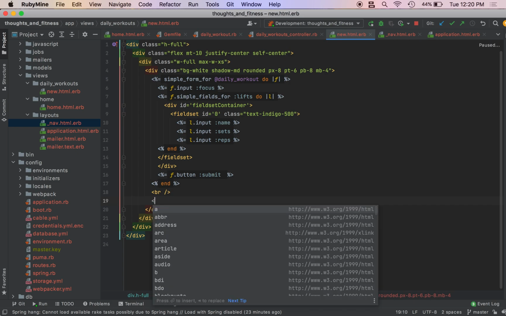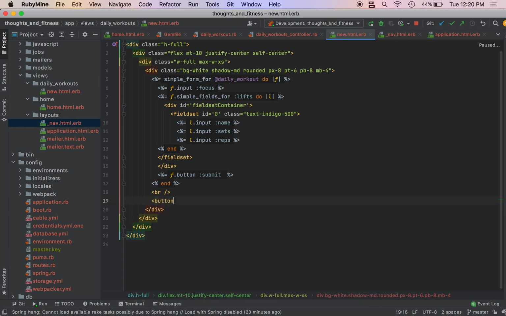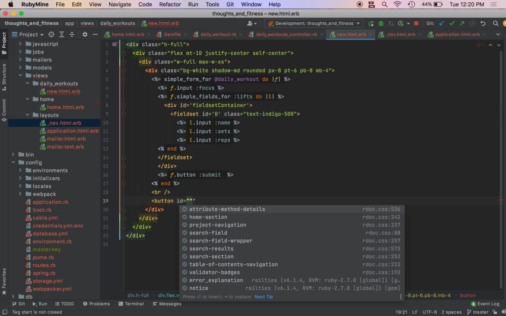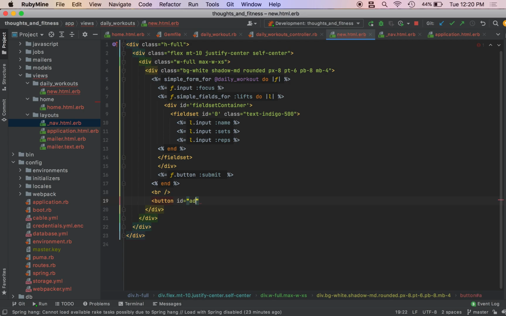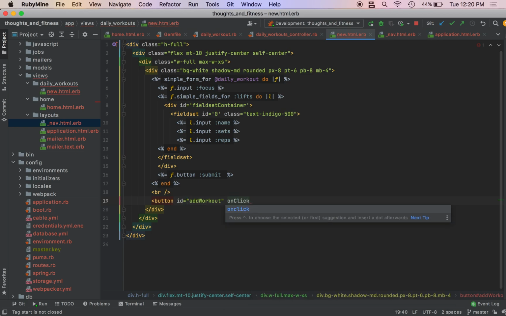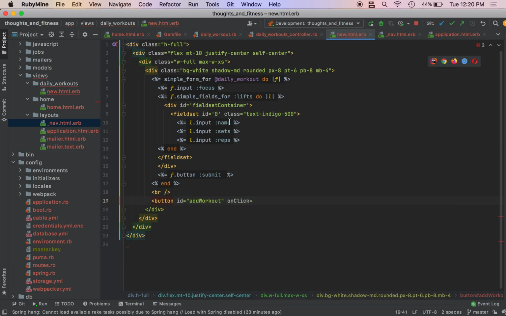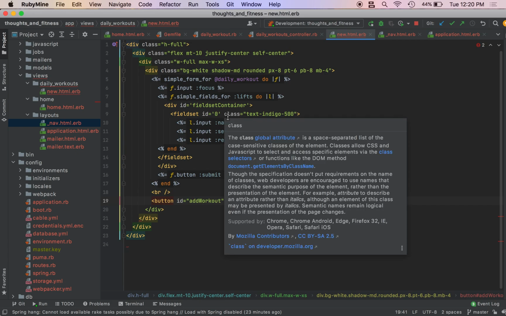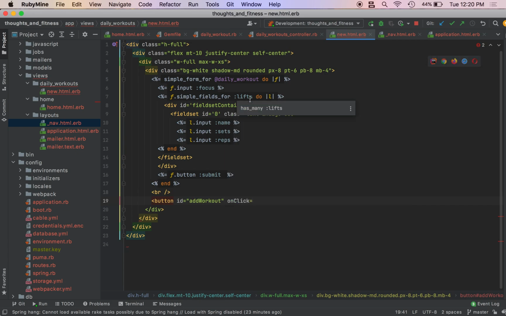And we're going to do a button. We're going to give it an ID of add workout. We're going to do on click. Oh, I just realized why I styled these. I probably found the simple form Tailwind gem in the actual production of this website after I built this controller. Okay. And then we're going to add the add workout function.